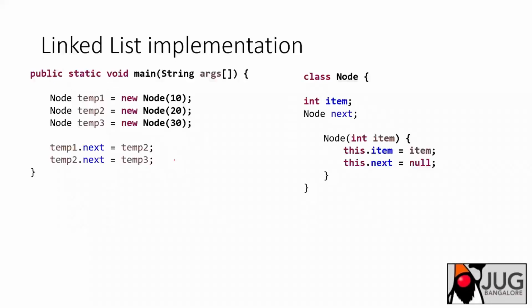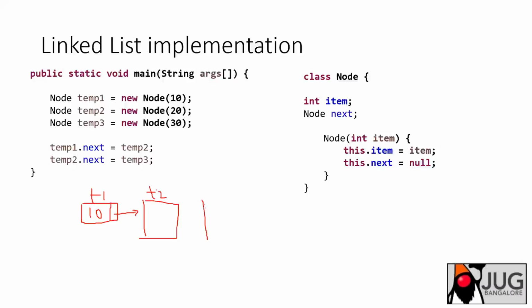For example, let's see what I'm doing here. I have a first node which has element 10, and the reference of the first node I am pointing to the second node. Okay, let me create 3 nodes first. What I have here is temp1, temp2, temp3.